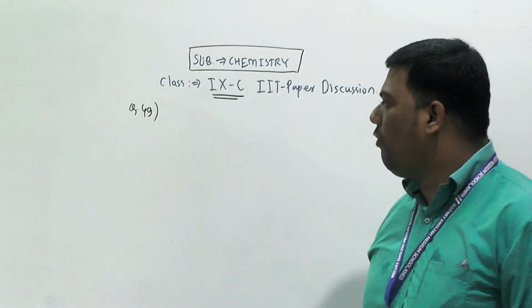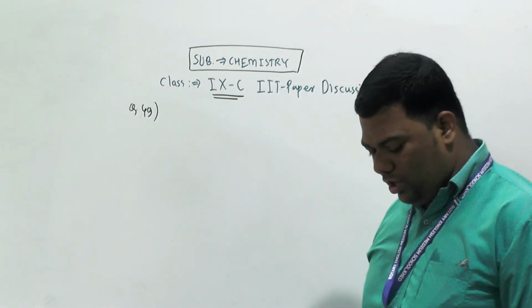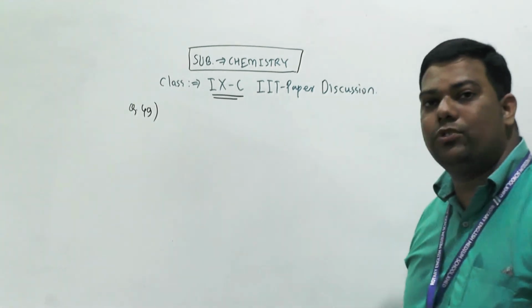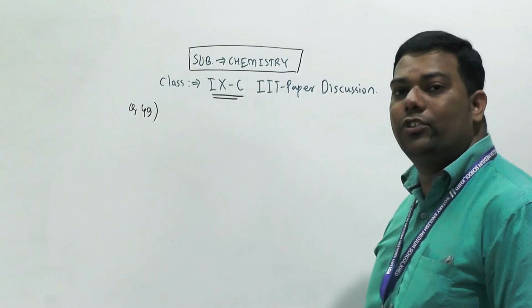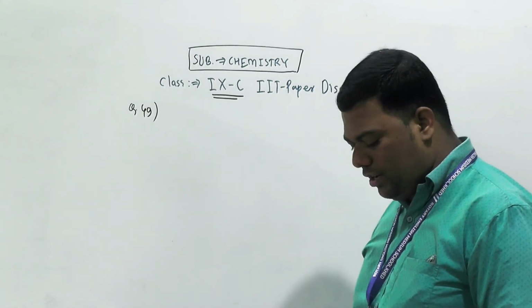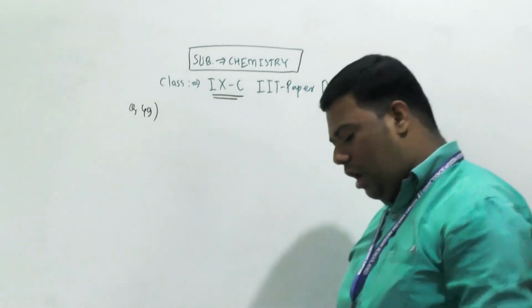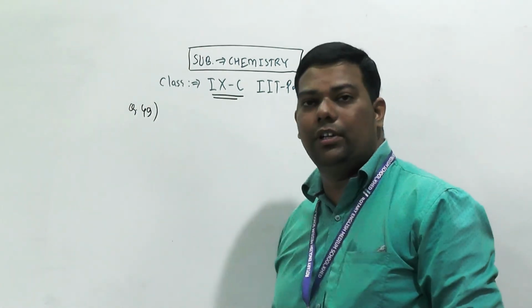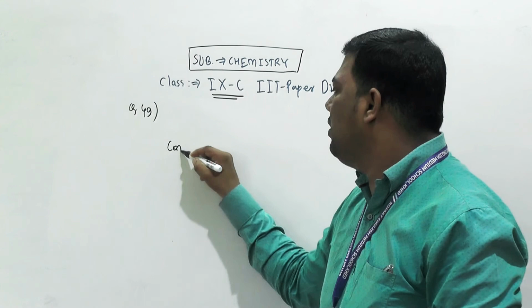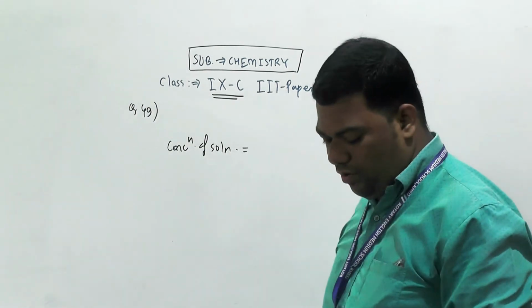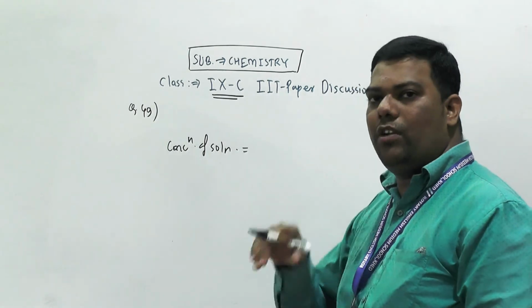So here first you have to calculate the mass of solution, because they already gave the mass of solute and mass of solvent. Mass percentage method means again only the concentration of solution they want. So instead of volume we have to take mass.